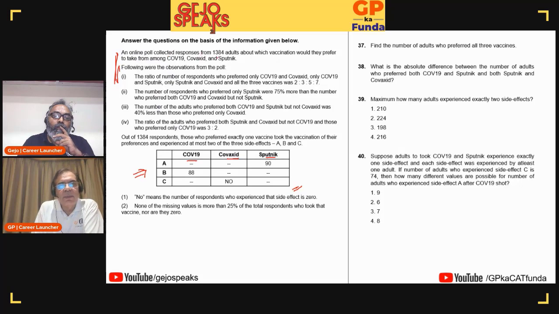An online poll collected responses from 1384 adults about which vaccination they prefer among the 3 vaccines. The information given: the ratio of the number of respondents who preferred only COVID-19 and Covaxin, only COVID-19 and Sputnik. Now this tells me this is a set theory data set. A set theory data set of 3 sets.